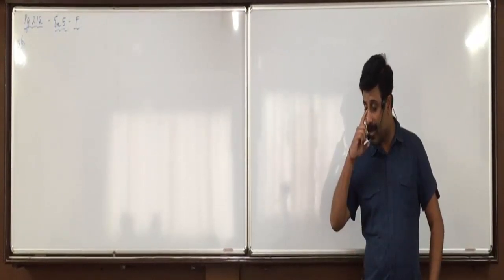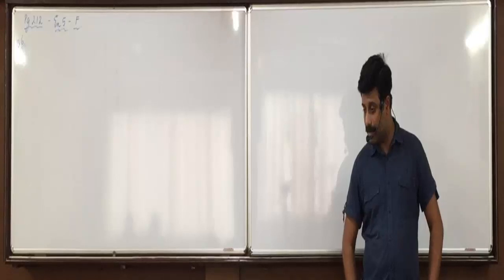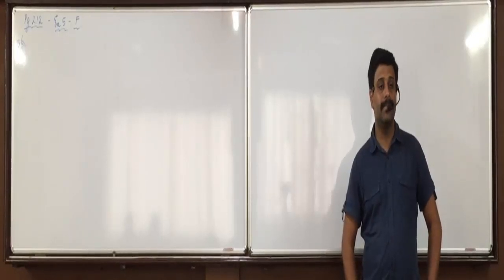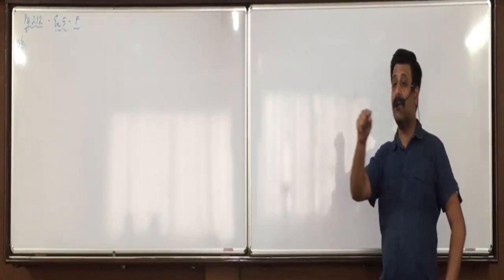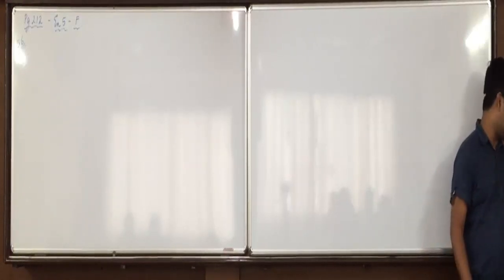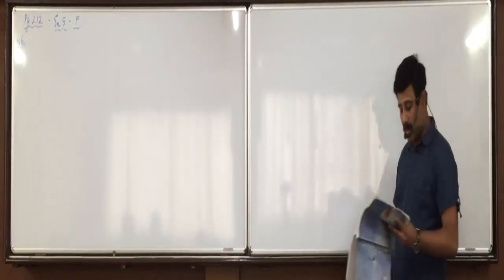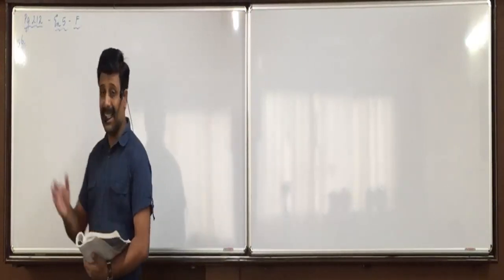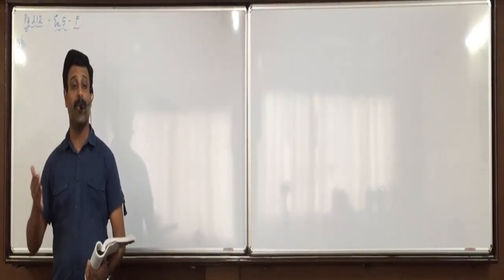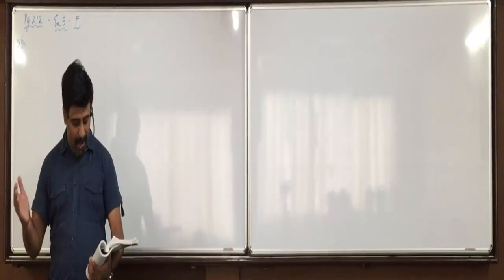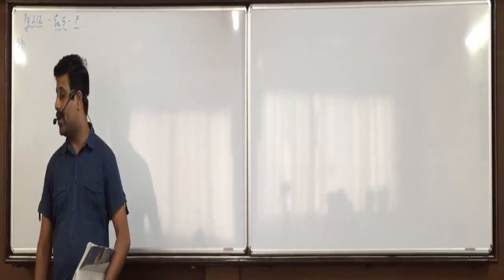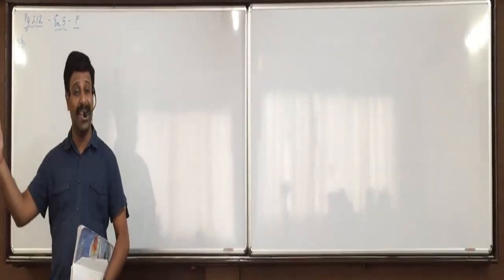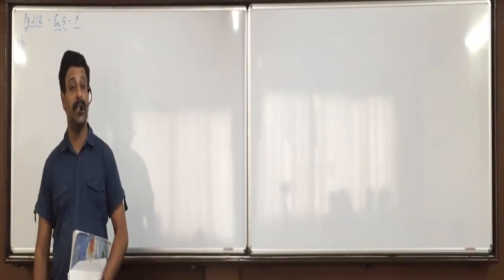Hemal? Less than type. Yes, why? Lower limit is 0. Correct. All classes have lower limit 4. First is 4 to 4.1, then 4 to 4.2, then 4 to 4.3, then 4 to 4.4, then up to 4 to 4.8. It means less than 4.1, less than 4.2, less than 4.3, up till less than 4.8. 4 to 4.8 means it includes all less than 4.8. Did you understand this or not?